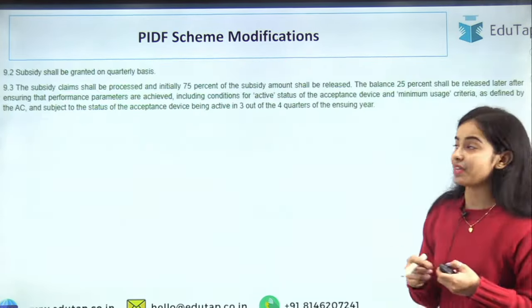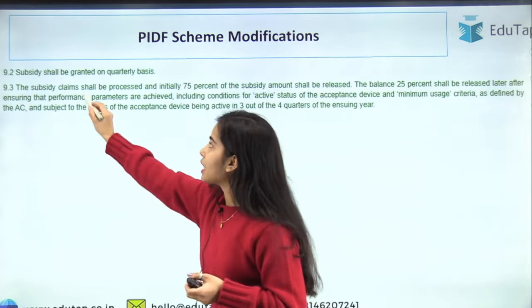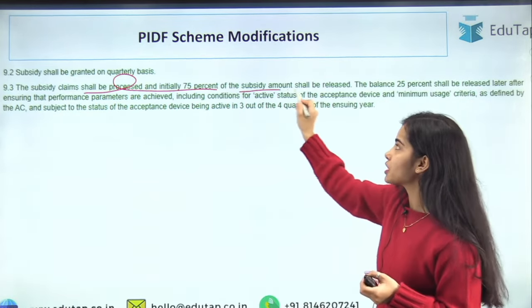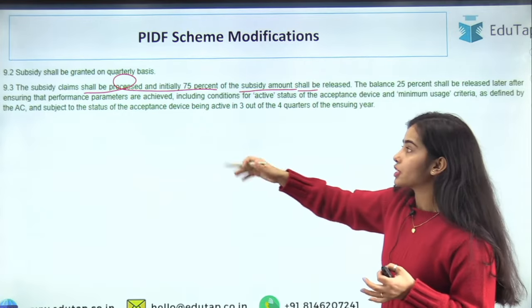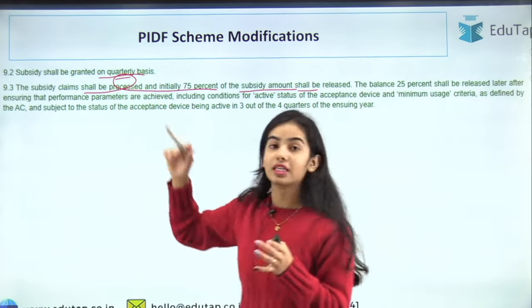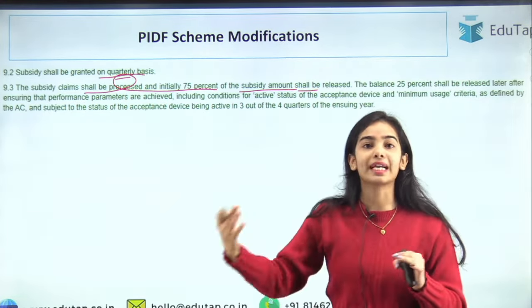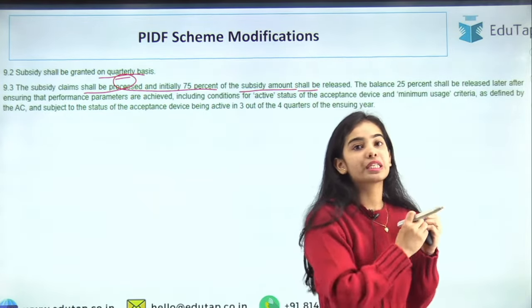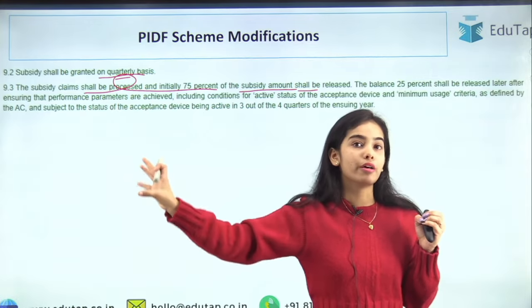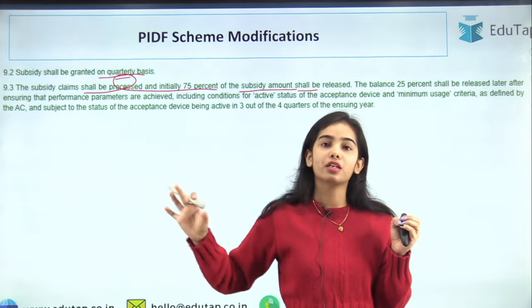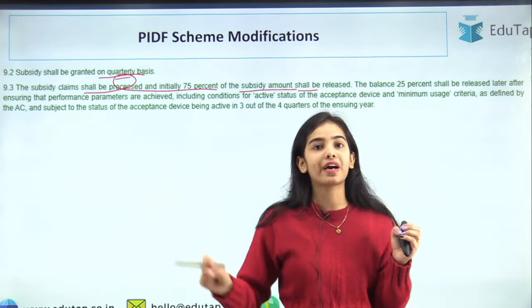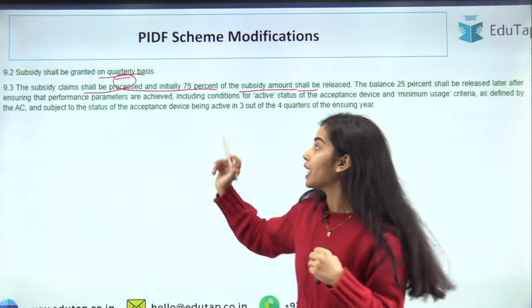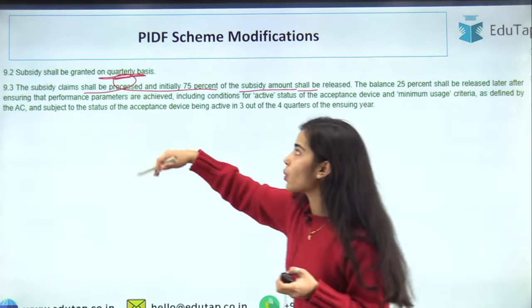the digital payment device. So now coming to subsidy claims shall be processed, and initially 75% of the subsidy amount shall be released. So the subsidy shall be granted on quarterly basis, and it is after the deployment that has happened. So I have deployed the machines, and after that I can ask for the subsidy that, okay, I have provided this merchant one physical device and one digital device, so give me this much of the subsidy. Okay, so the subsidy shall be granted on the quarterly basis.